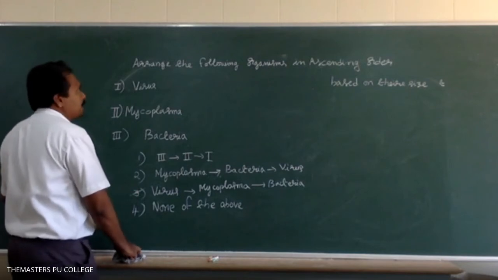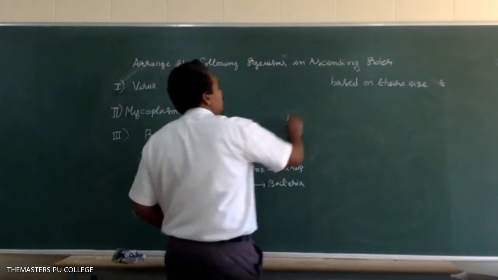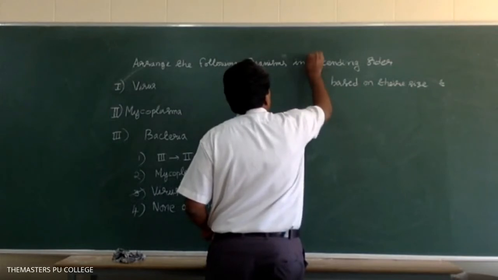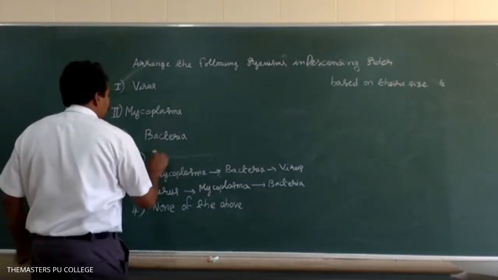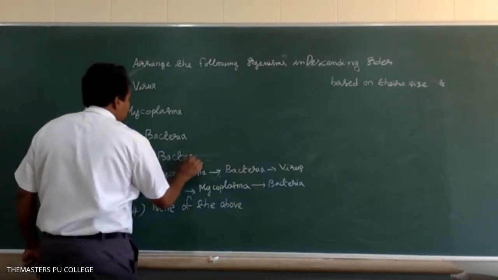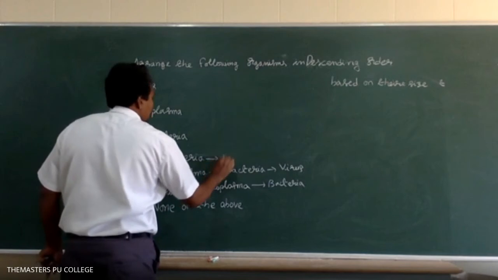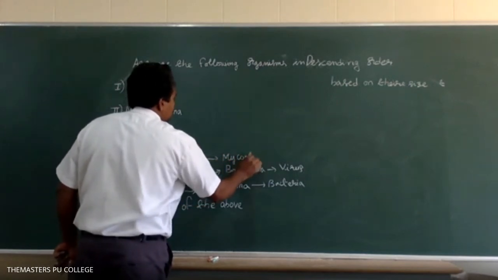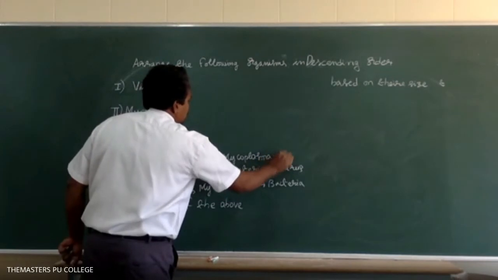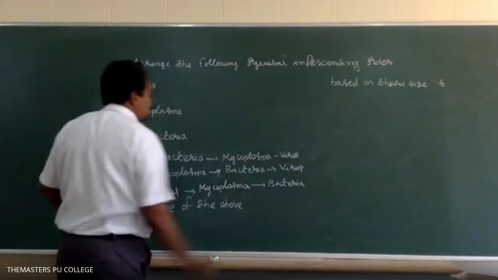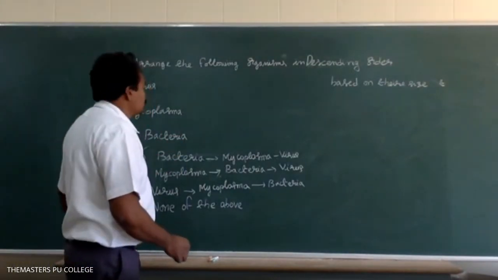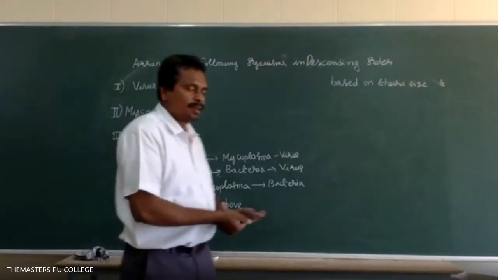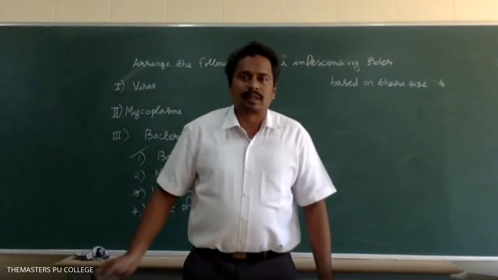The next question, arrange the following organisms in descending order based on their sizes. Option 1, sir. Option 1. Very good. Bacteria, mycoplasma, virus. Option 1 is the correct answer. Have you highlighted that?